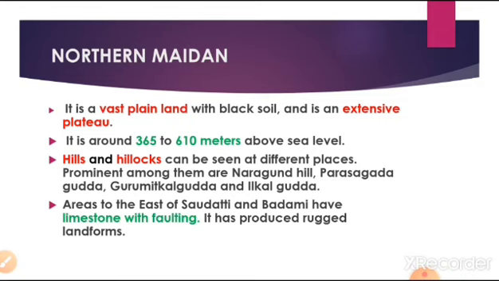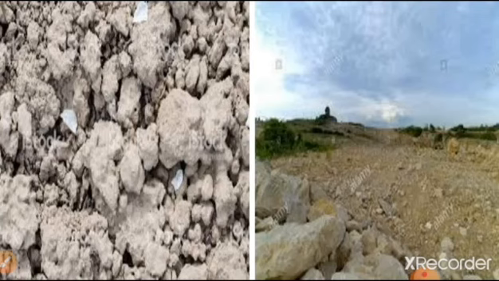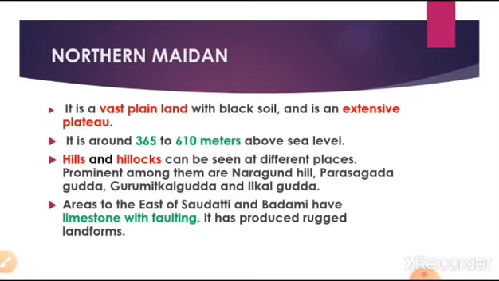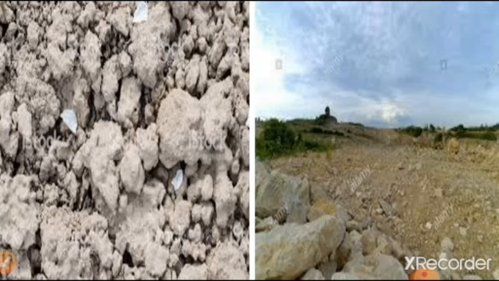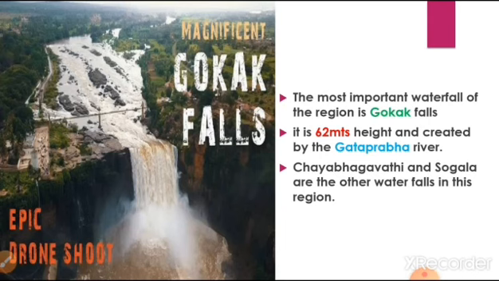And the eastern part of Saudati and Badami has limestone with faulting. So that's why it created a very rough land surface. What is limestone? Look at here. Limestone can be seen on the earth surface in the eastern part of Badami and Saudati. So that's why it created a very rough surface. Limestone with faulting means limestone with cracks in the earth surface. So it creates a very rough earth surface. So here the soil is not smooth like other places of Maidan region. So here we can see a very rough earth surface due to limestone.